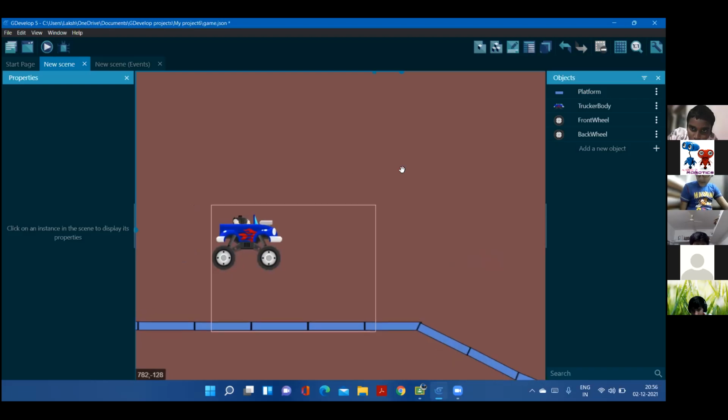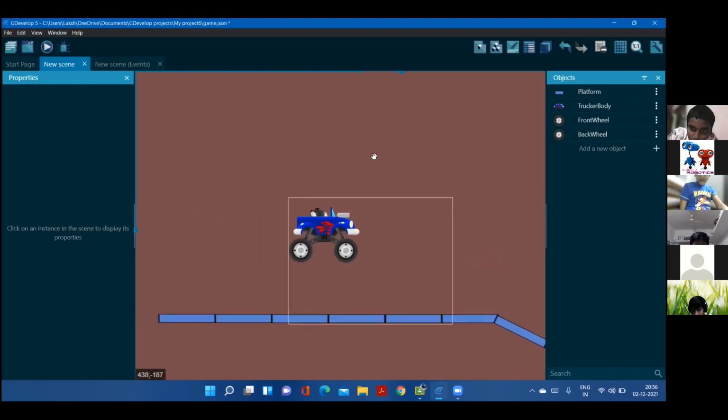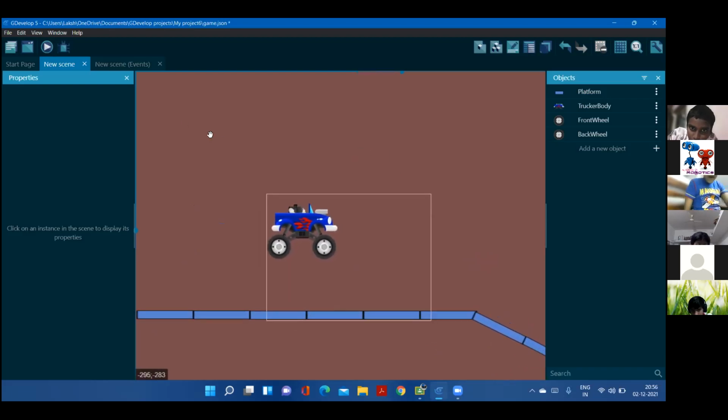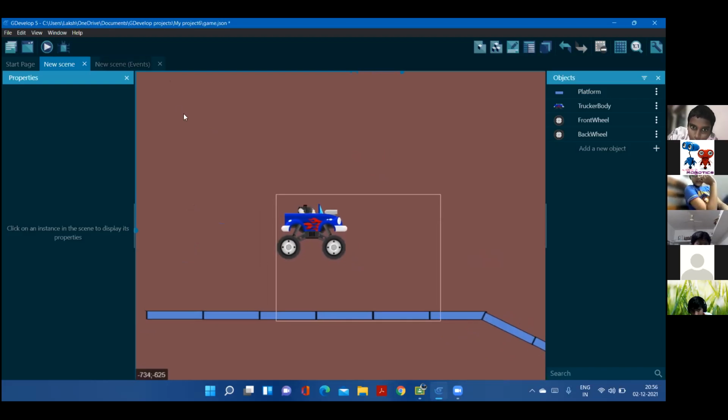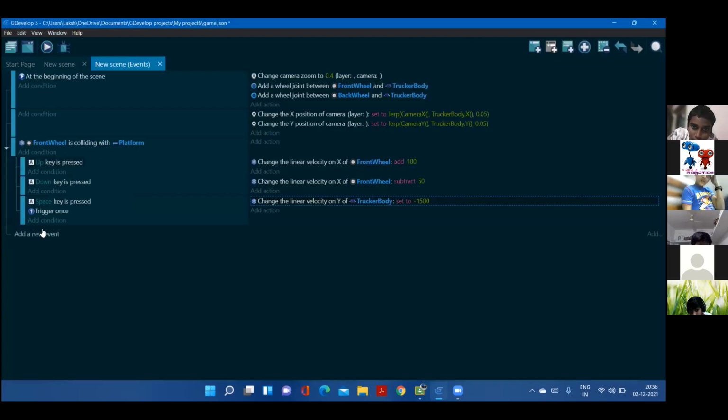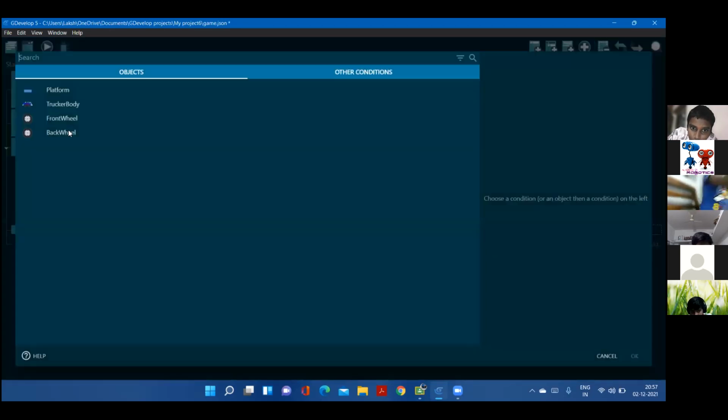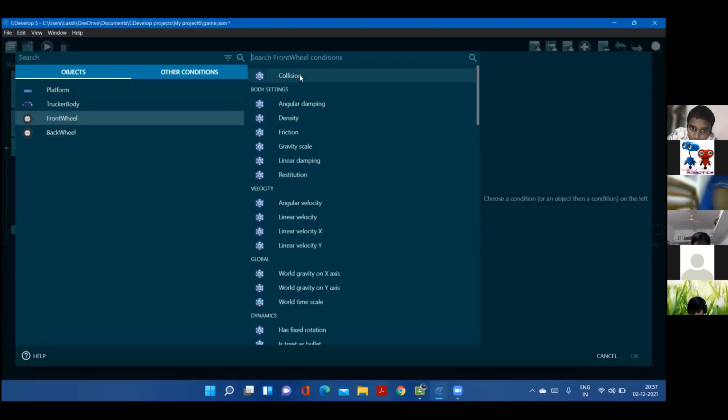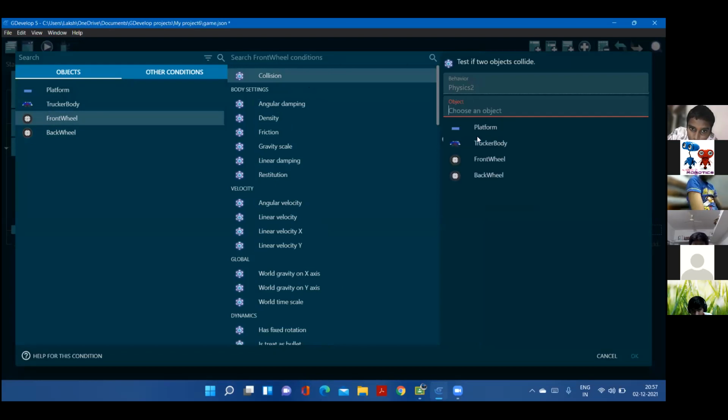So for that, when it's in the air, that's where it most needs to be rotated angle-wise. There's no condition called when something is in the air. So what we have to do is, when the front wheel is in physics collision with the platform, but inverted condition.